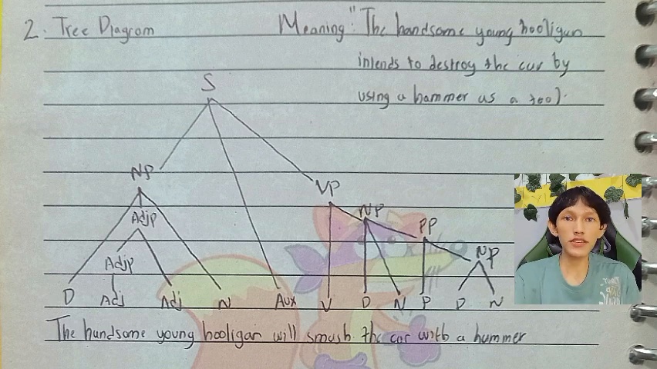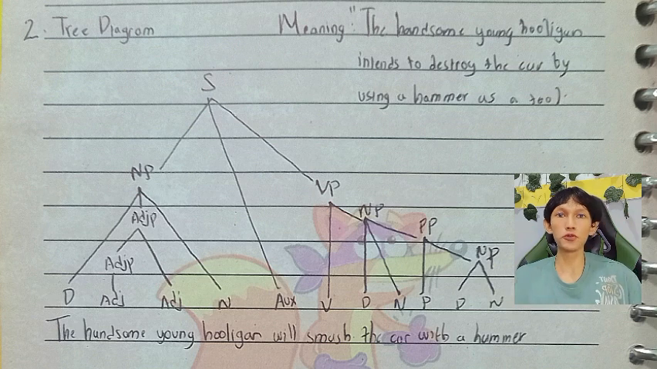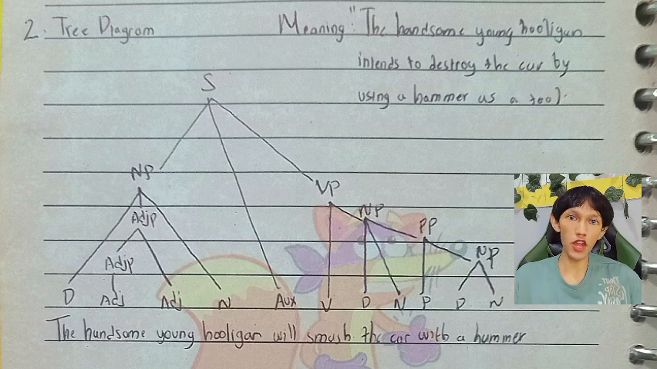The word the is the determiner that specifies which car it is. The word car is a noun, the object that is being smashed. We merge this into the noun phrase, the car. The next component is the word with, a preposition showing the relationship between the action and the tool. The word a is a determiner introducing the noun. The word hammer is a noun referring to the tool that they use.